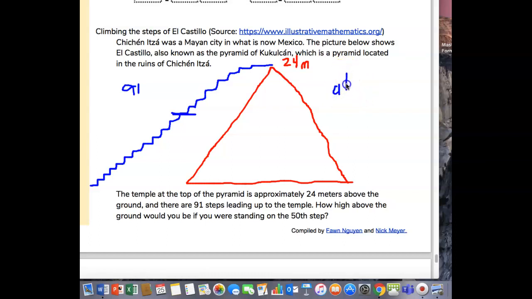When we don't have an exact answer, we say about. So I'll say about 13. This is meters, so I'd say about 13 or 14 meters above the ground would be the 50th step. About 13 meters. And all we did, guys, is this is the height, which is 24.